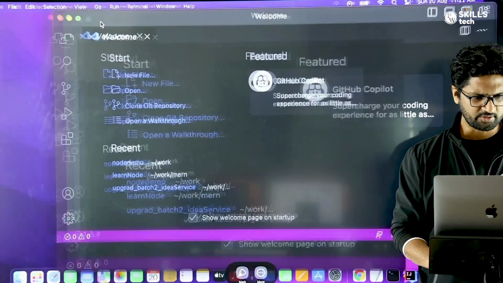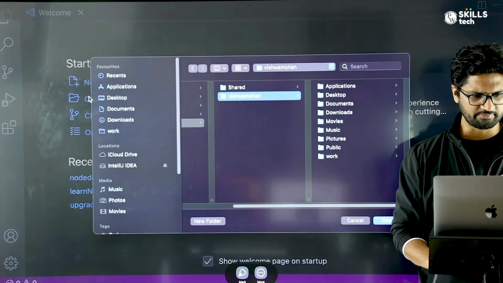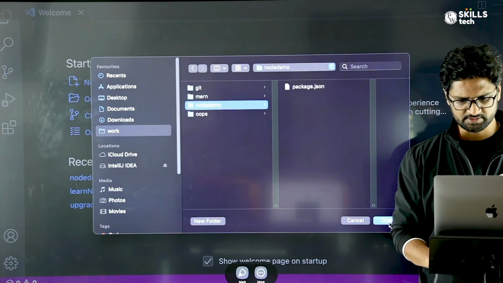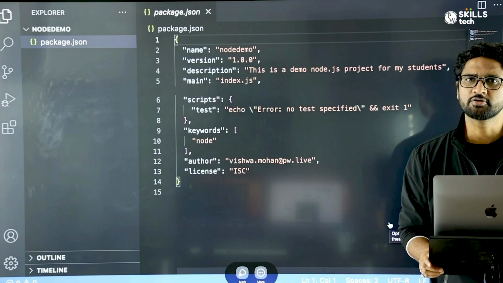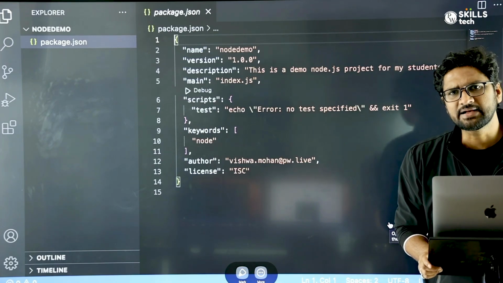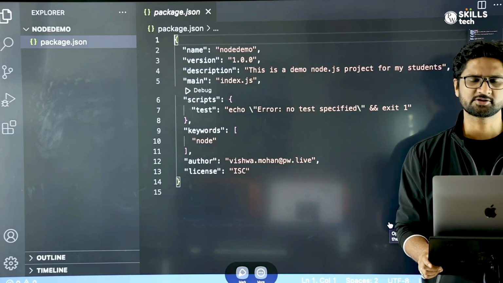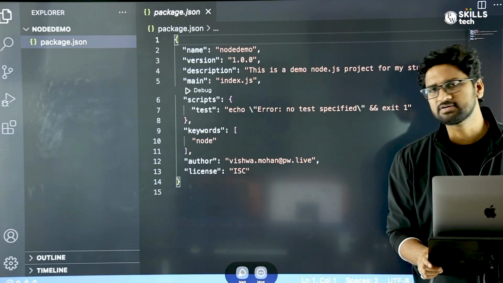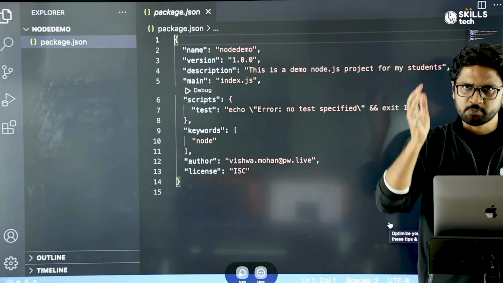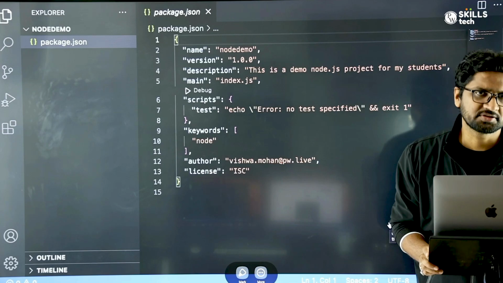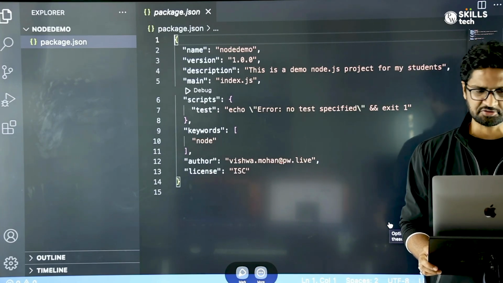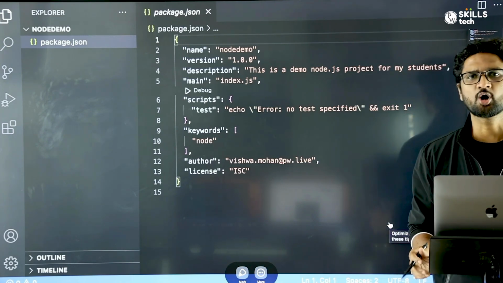Okay. And now what I do is that I'll go and open this folder which I created. So this folder was inside the work node demo. If I go and open this, this is how the folder looks. Now, if you remember, when I created this project called node demo, it was an empty folder. But when we did npm init and this whole project was getting provisioned, a new file automatically got generated, and that file that you see on the screen, people, is the package.json file.